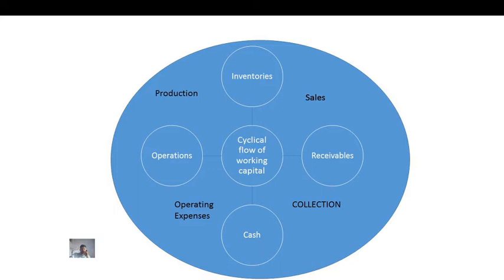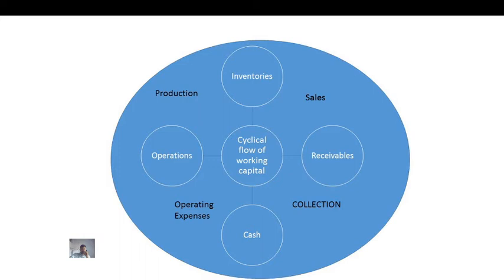After this finished goods stock is sold out, it is known as sales of goods. If the sale is made as a credit sale, then it creates accounts receivables.